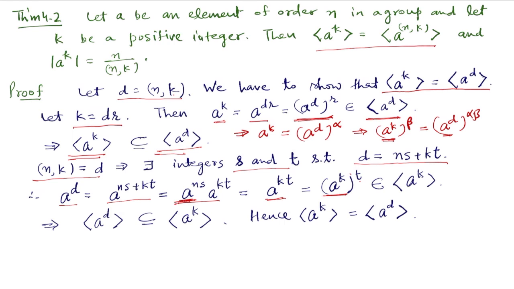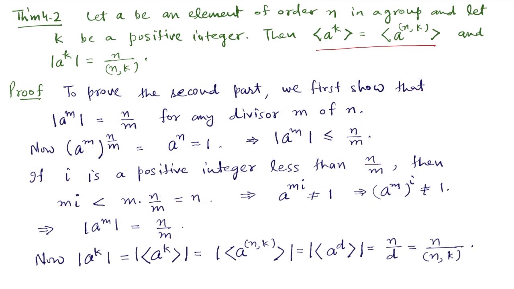So this belongs to the cyclic group generated by a to the power k, and this implies that all the powers of a to the power d are also in this cyclic group generated by a to the power k. So the cyclic group of a to the power d is contained in the cyclic group of a to the power k. So these two cyclic groups are the same. This proves the first part of the theorem.